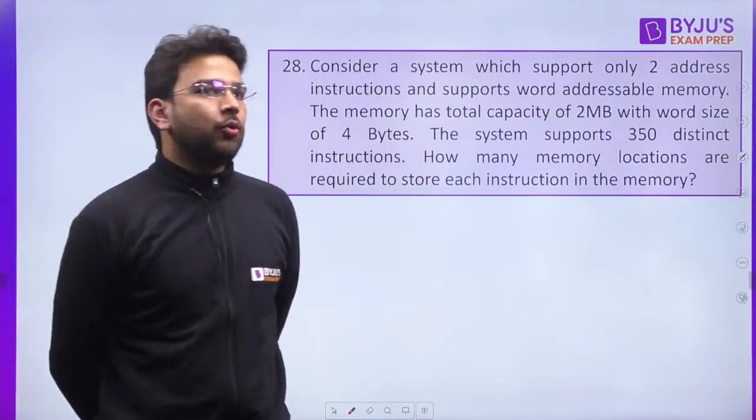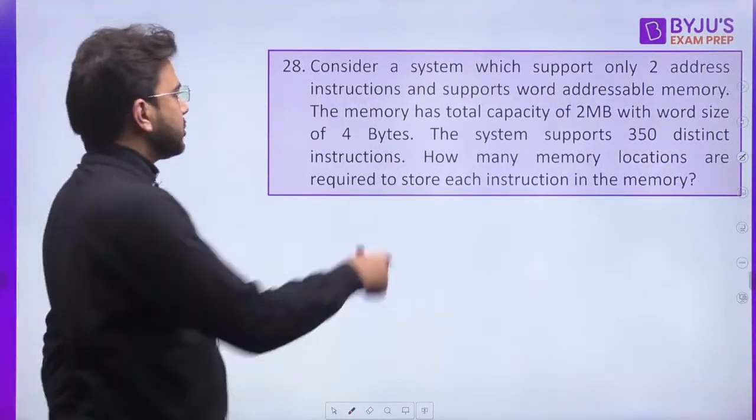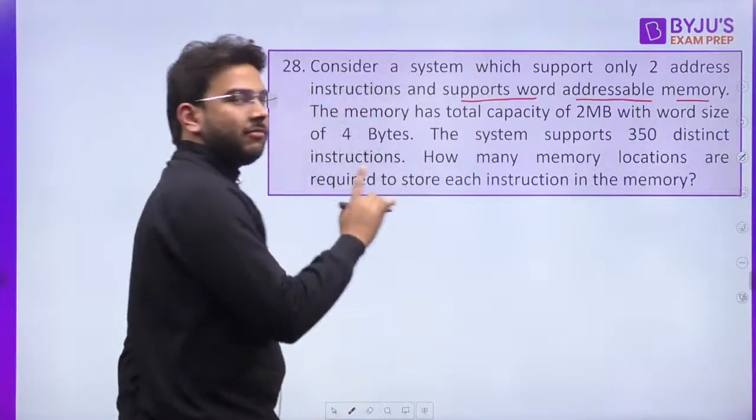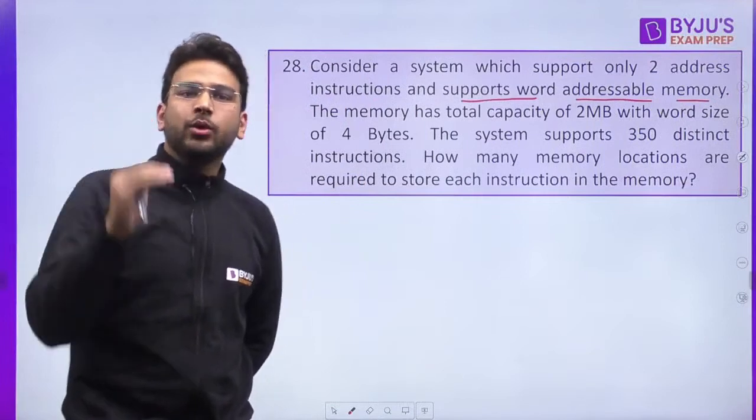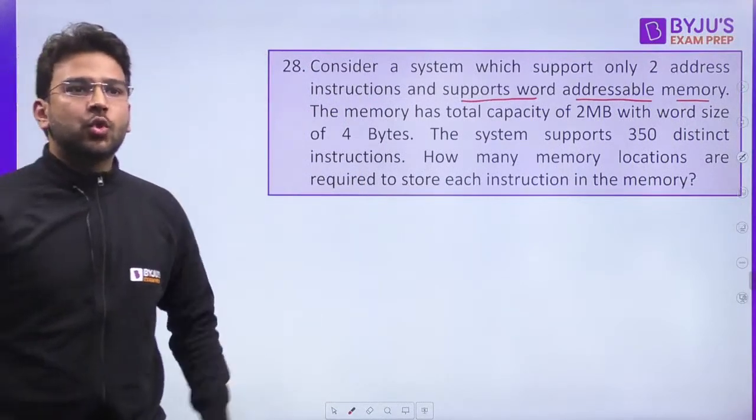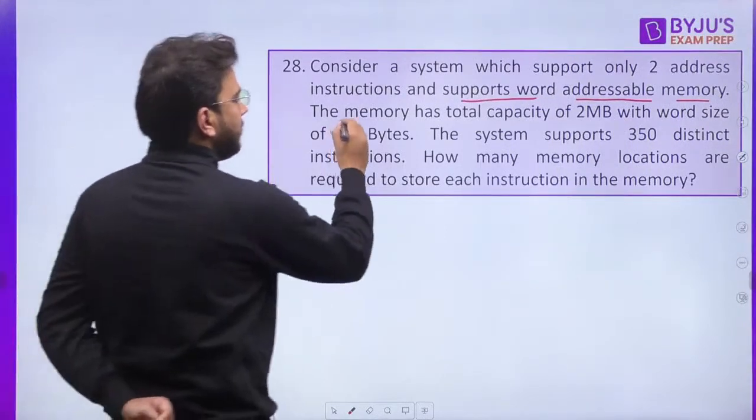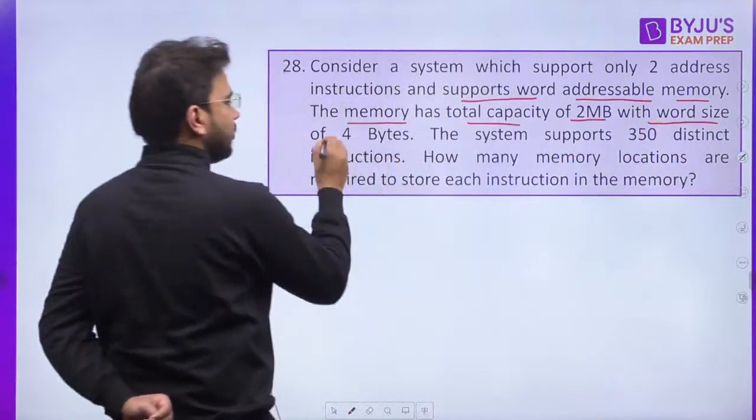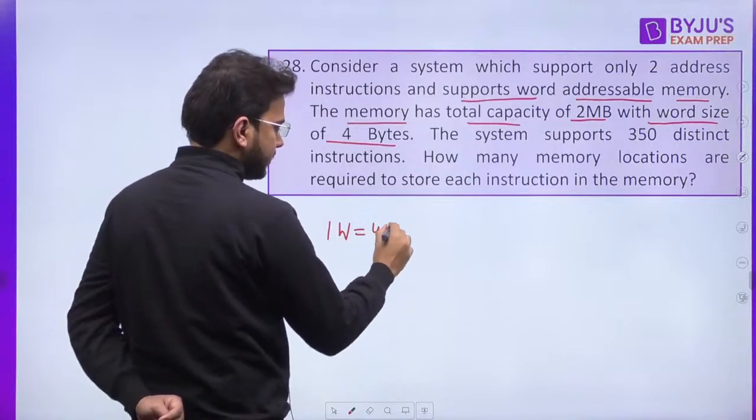Consider a system which supports only 2 address instructions and supports word addressable memory. It is given in the question that it is supporting word addressable memory. That means at every memory location, or you can say at every memory cell, you have one word stored there. Yes or no? The memory has total capacity of 2 MB with word size of 4 bytes. One word is equal to 4 bytes.